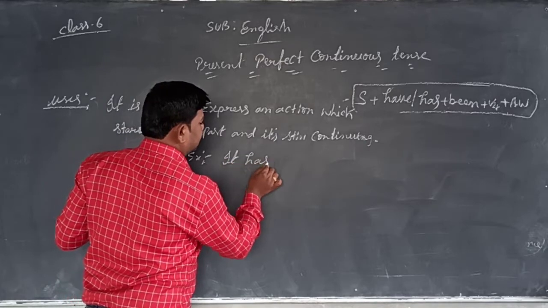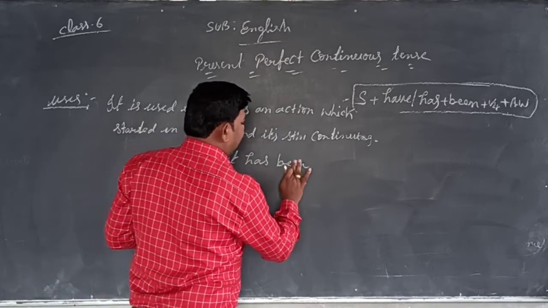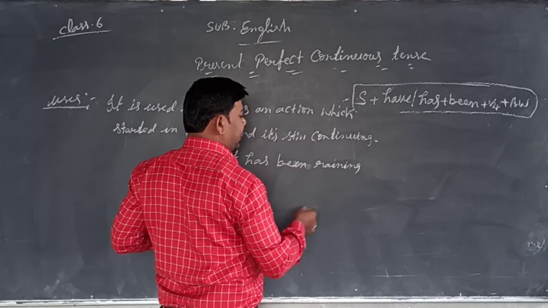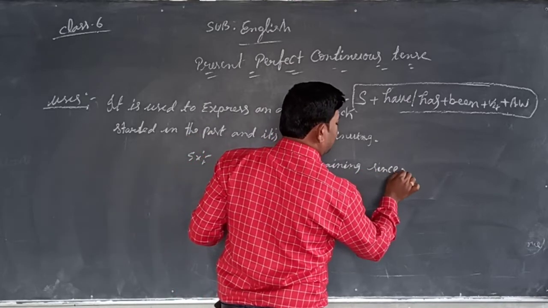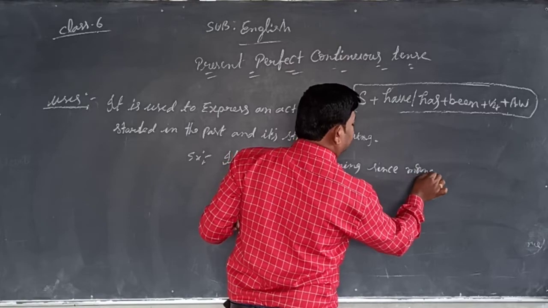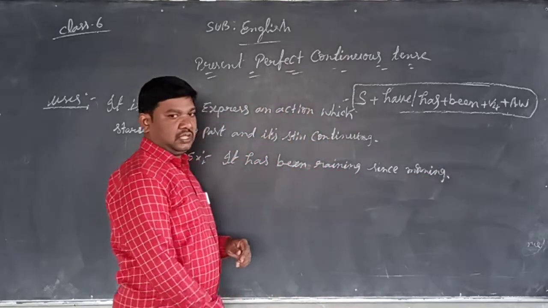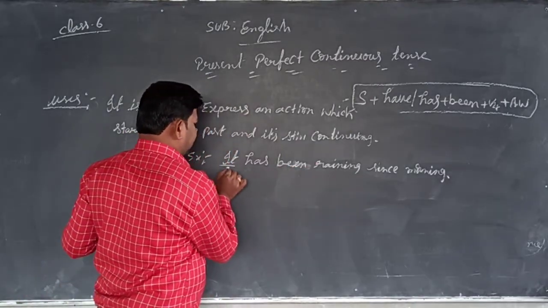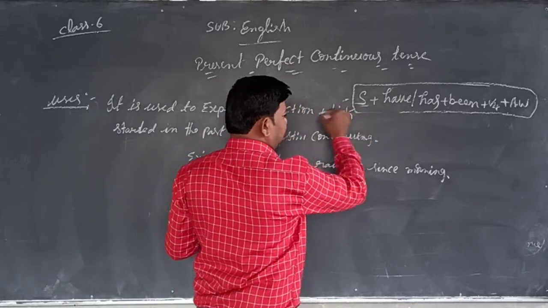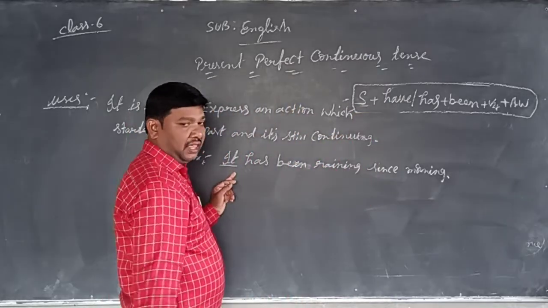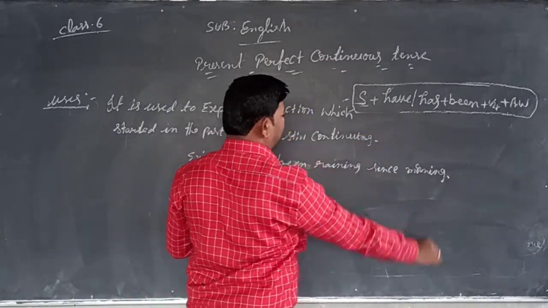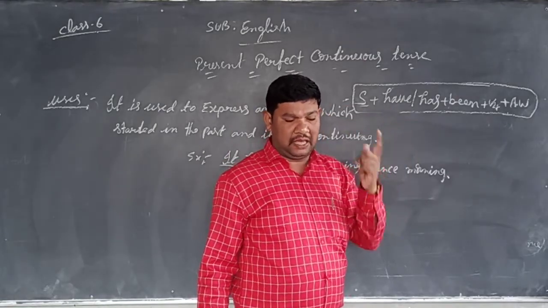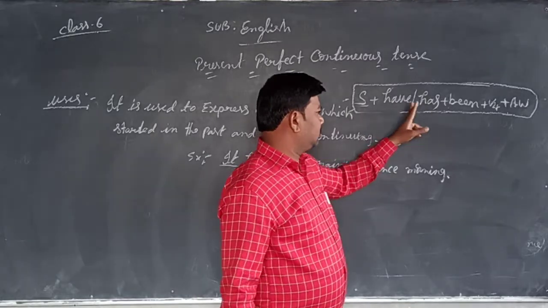It has been raining since morning. Just to read the sentence: it has been raining since morning. Here, if you observe the structure, first comes the subject, I take the subject it, and also has and have, two are there. These are called the helping verbs, grammatically the auxiliary verbs.